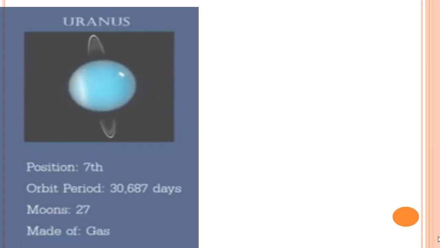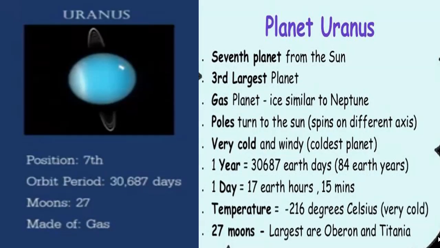The next planet is Uranus. It is the 7th planet from the Sun, the 3rd largest planet. It is also made of gas and ice, similar to Neptune. Its poles turn to the Sun, and it spins on different axes. It is very cold and windy, or you can say it is the coldest planet.